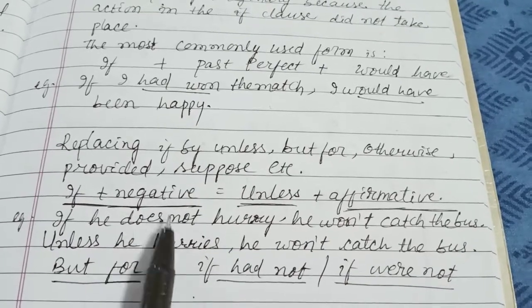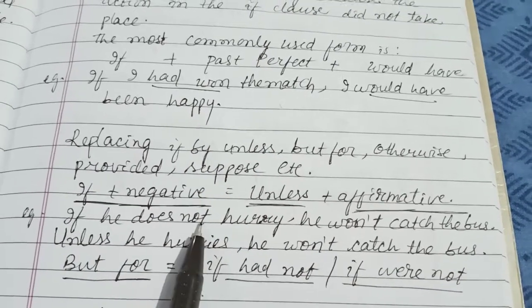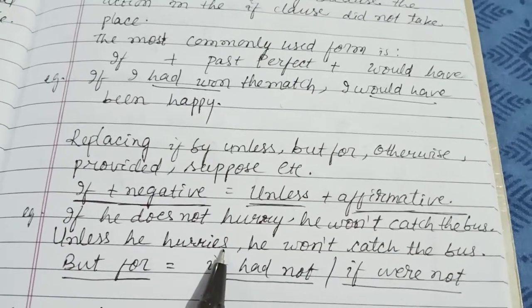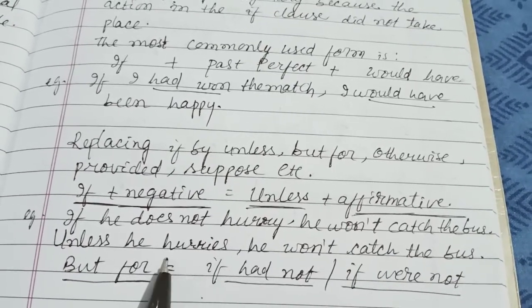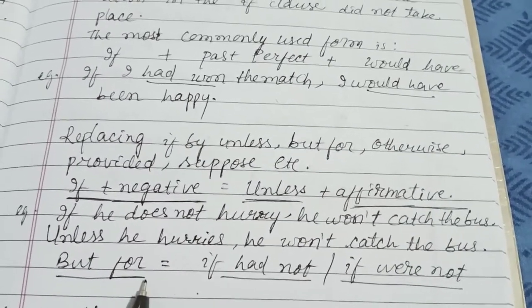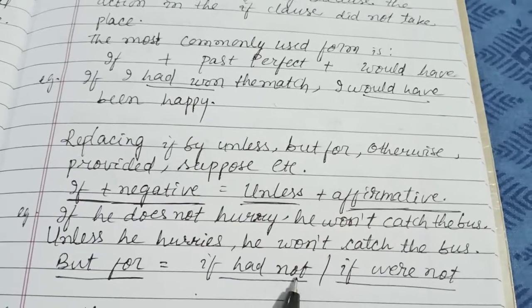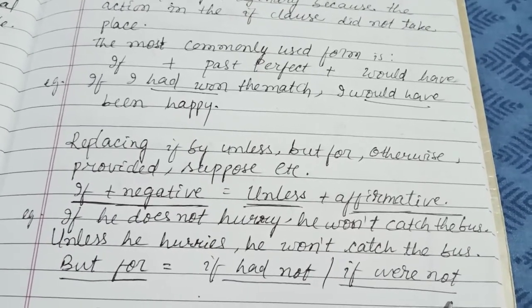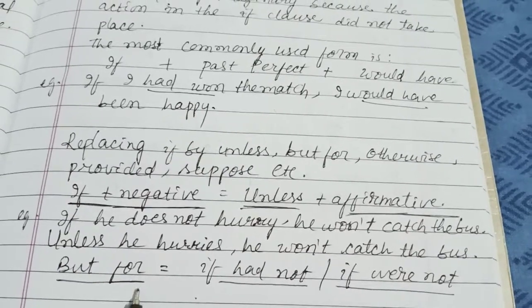If plus negative is there, then we have to change it to unless, which means it is positive. There is no negative, no not in this sentence. Are you seeing? But for, when you are using it, that means we should use if had not or were not. The if clause will be had not or weren't, then only we can use but for.